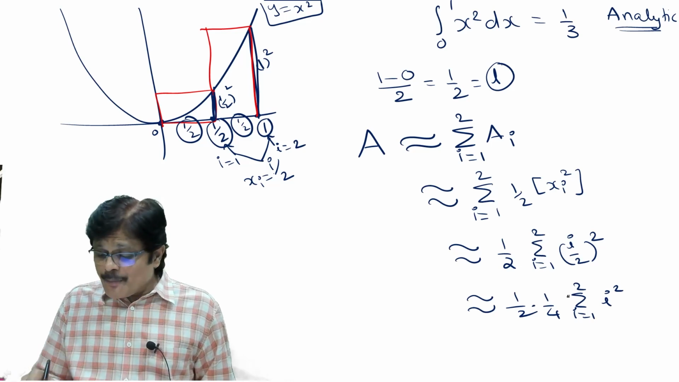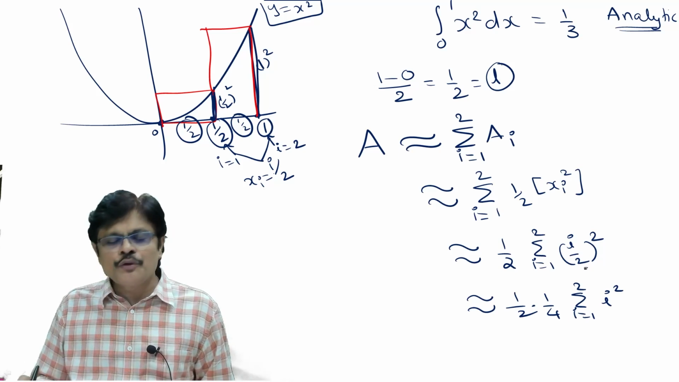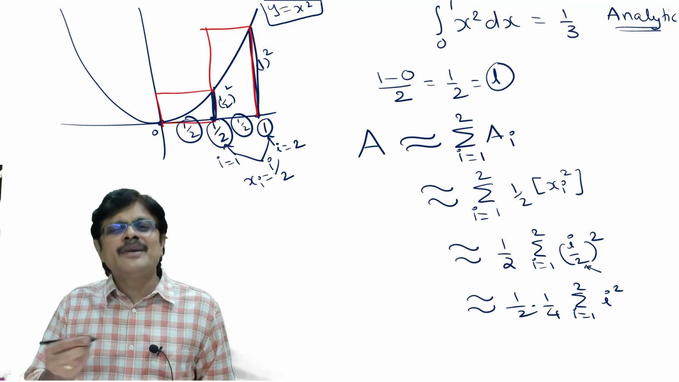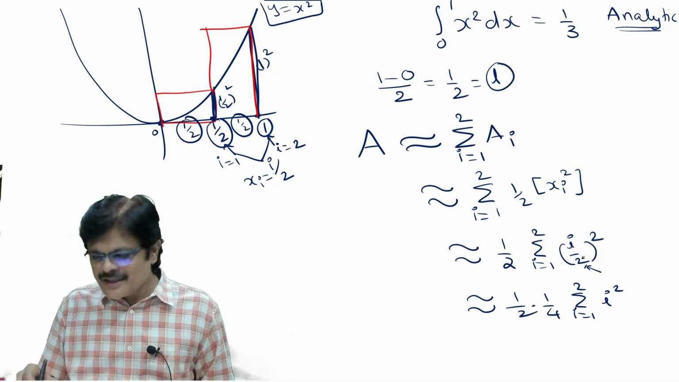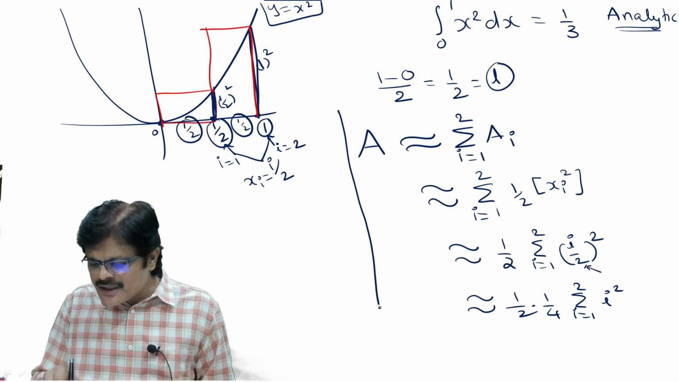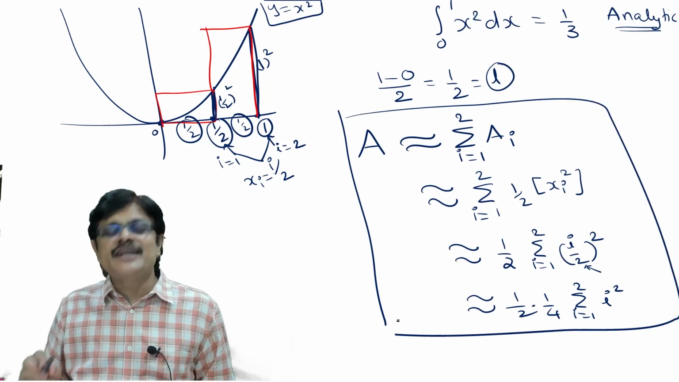See, for a small problem, if you understand the rest of the story, instead of 2 you can put 3, then 3 rectangles. Instead of 2 you put 3 or 4 or 5 or 100 or 1000. This formula can be easily generalized. So if you understand this formula clearly, the generalization becomes much easier.